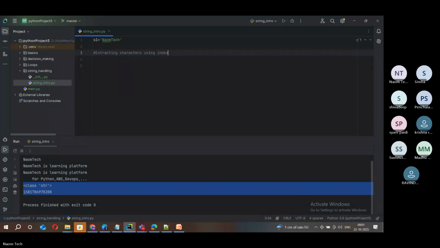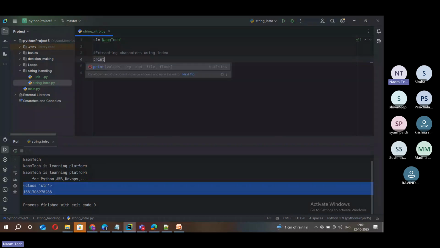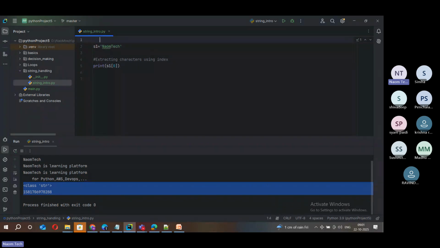Using index. Suppose I say print S1 of 0. You know there is an indexing for any string, not just this nom tech. We have indexing like 0, 1, 2, 3, 4, 5, 6, and then 7, based on the number of characters inside. It starts with 0 and ends with size minus 1. The length of nom tech is 8. But we get an error here, so put that indexing in a comment. That makes our life easier, and we also get a clear idea.